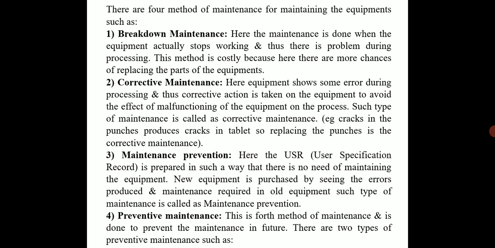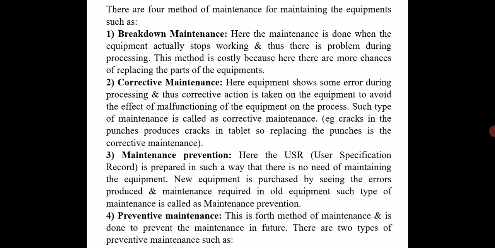Second is corrective maintenance, third is maintenance prevention, and fourth is preventive maintenance. So these are four different types of maintenance depending on the time when we are taking care of that equipment. First is the breakdown maintenance, where the equipment actually stops working and it creates a problem during processing. At that point we change the parts of that equipment, or we totally replace it with new equipment, and thus it is a very costly type of maintenance procedure, and it is called breakdown maintenance.